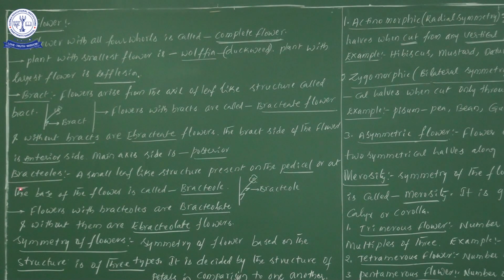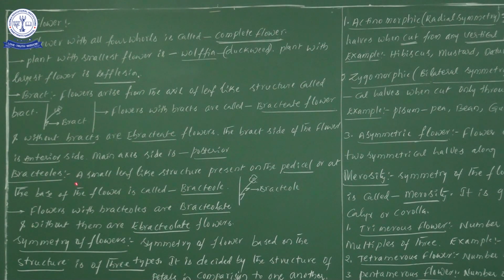Now, bracteole or bracteoles is a small leaf-like structure present on the pedicel. Do you remember what a pedicel is? Stalk of the flower, isn't it? A small leaf-like structure which is present on the pedicel or at the base of the flower is known as a bracteole. So this point only you try to remember.